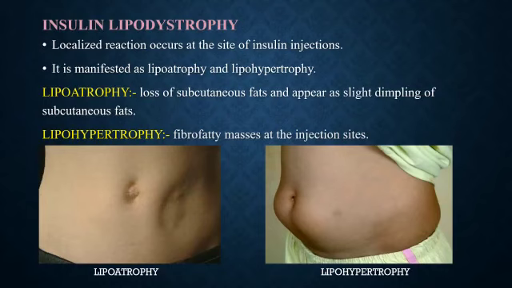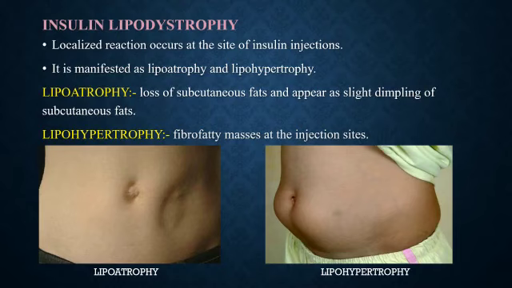Insulin lipodystrophy. A localized reaction occurs at the site of insulin injection. This occurs when pricking the same site for weeks or months. It is classified into two: lipoatrophy and lipohypertrophy. Atrophy means there is a decrease in the number of cells and hypertrophy means there is an increase in the number of cells. Lipoatrophy. Loss of subcutaneous fat, appearing as slight dimpling of the subcutaneous fat. In this, the patient will experience a dimpling on the insulin site due to decrease of subcutaneous fat.